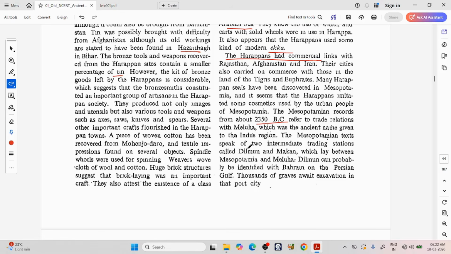The Mesopotamian texts speak of two intermediate trading stations called Gilmun and Makan, which lay between Mesopotamia and Meluha. Gilmun can probably be identified with Bahrain on the Persian Gulf. Thousands of graves await excavation in that port city.